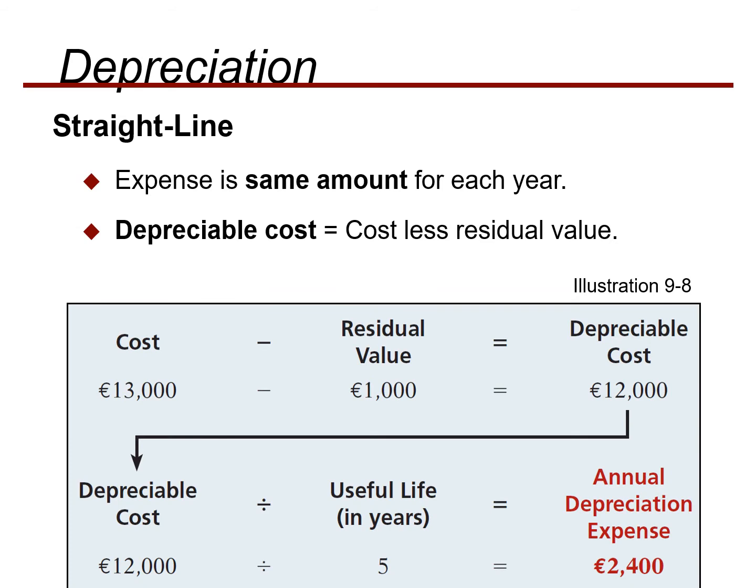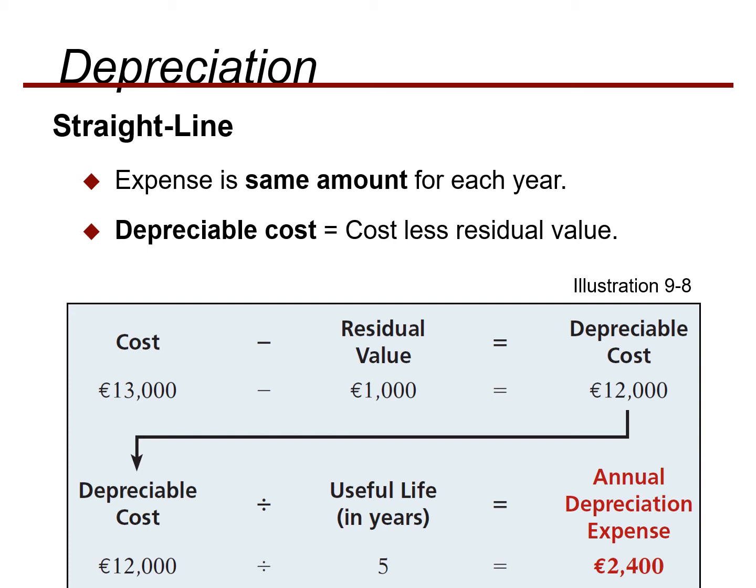Starting with the question, first of all we use the straight line method, in which we divide the expense over its useful life, and the same amount of expense is used for each period. But before determining it, we have a residual value. A residual value is the value which you will get after the completion of the useful life of a certain asset. So first we have to determine the depreciable cost, and we can determine it by deducting the residual value from the actual cost.